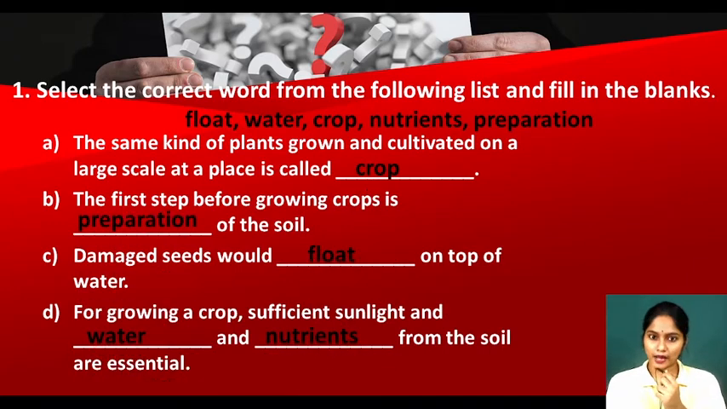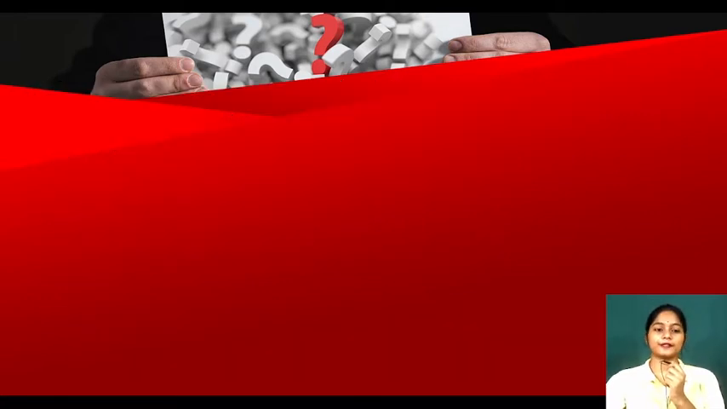Take a look. The same kind of plant grown and cultivated on a large scale at a place is called crop. The first step before growing crops is preparation of the soil. Damaged seeds would float on top of water. For growing a crop, sufficient sunlight and water and nutrients from the soil are essential. Clear? Yes, moving ahead.